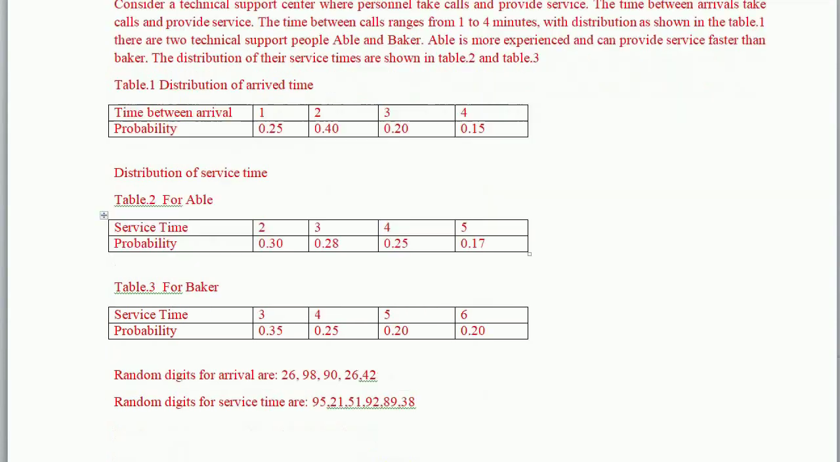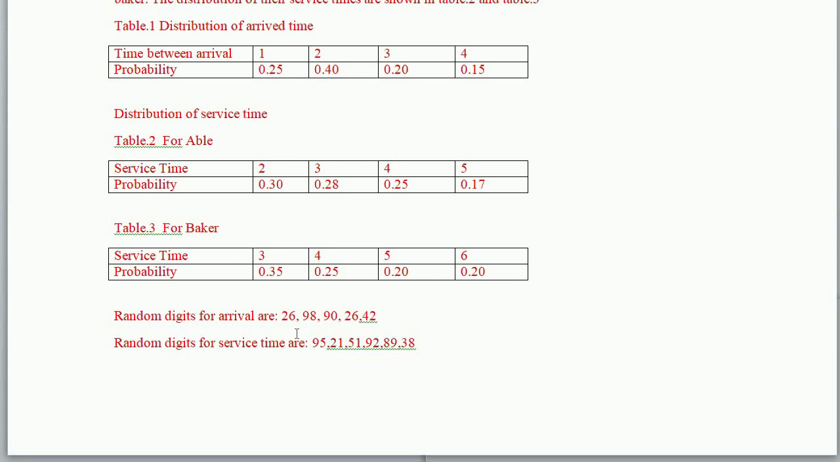The random digit assignment for the arrivals is 26, 98, 90, 26 and 40. Random digits for service times are 95, 21, 51, 92, 89 and 38. This is the question given for the Abel and Baker problem.